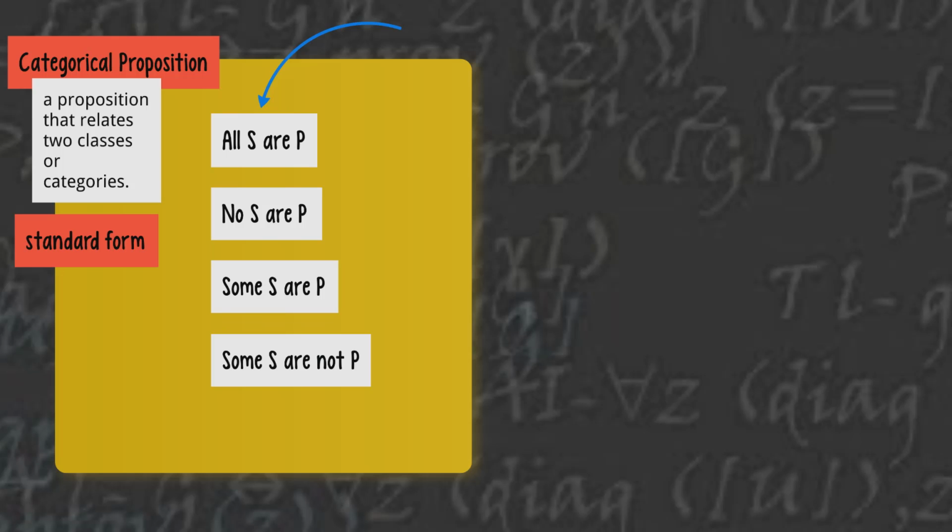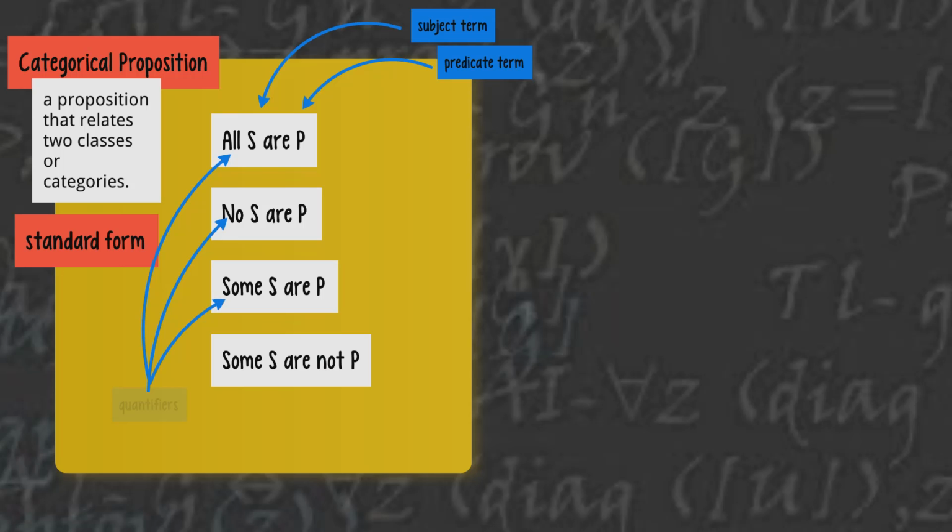The S term denotes the subject class, and it's called the subject term. P is the predicate term and denotes the predicate class. All, no, and some are our quantifiers. There are 3 of them. And are and are not are our 2 copula. They couple the subject and the predicate terms.